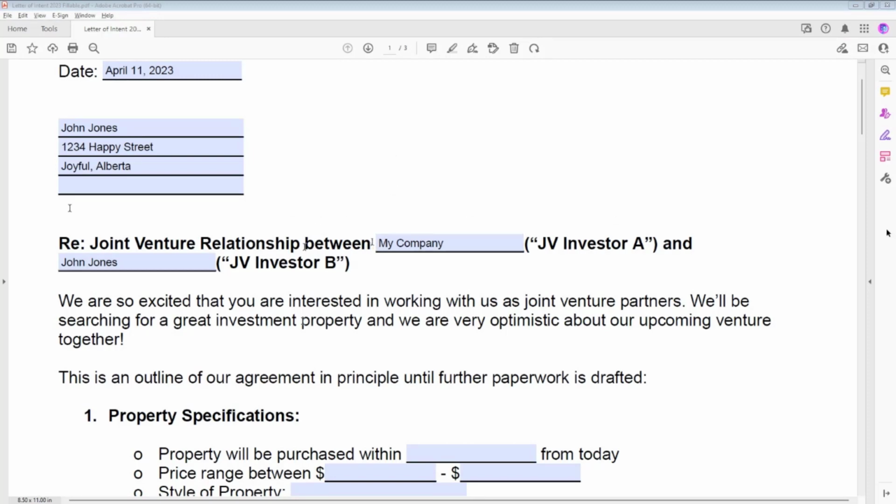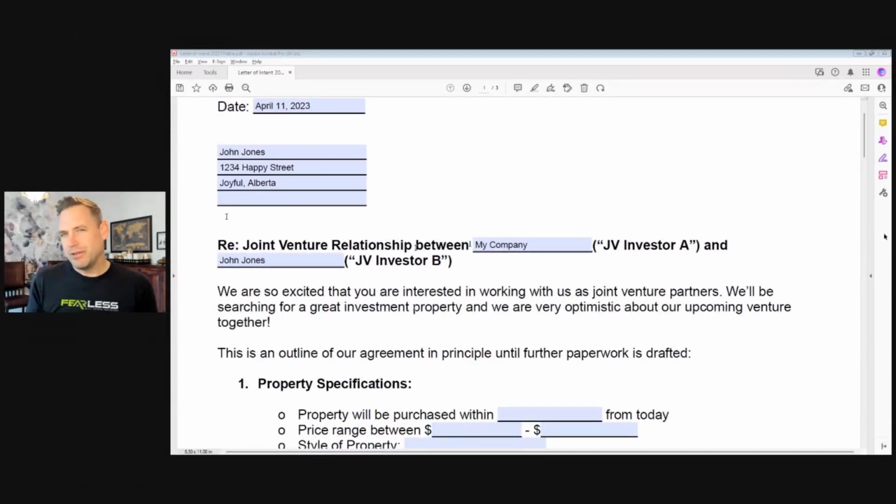This just gives you a good feel for the fact that this document is going to help you figure out some of these things that maybe you never really thought of, that you are going to need to figure out before you get to the process of actually going out and buying a property. That's really what this document is about. And a few main points that I want to bring out before we get into further detail. Number one, this document is used as a conversation starter.